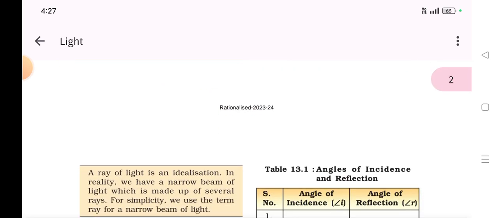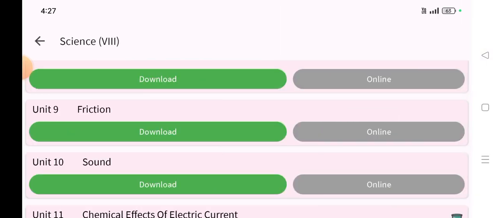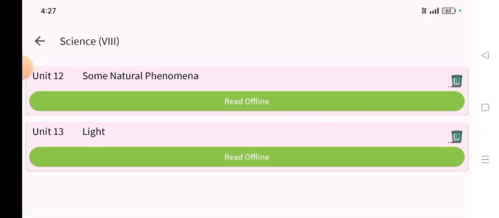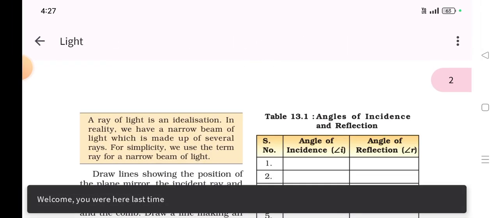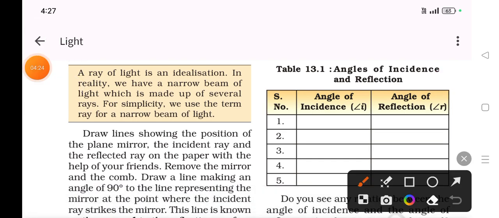Alright. So a ray of light is an idealization. The ray of light is an idealization. In reality, we have a narrow beam of light, which is made up of several rays.